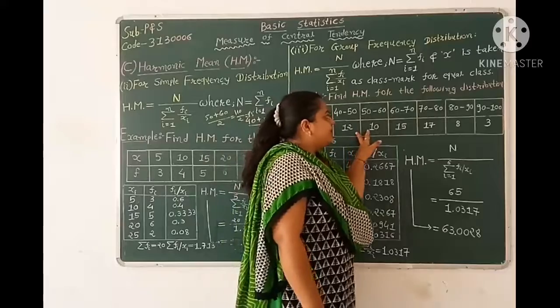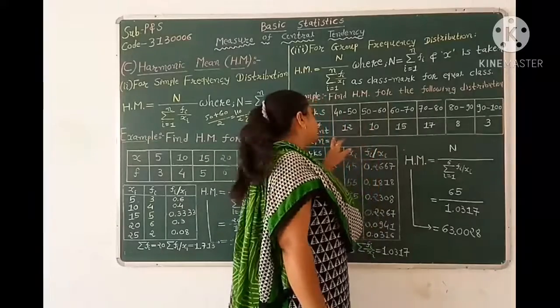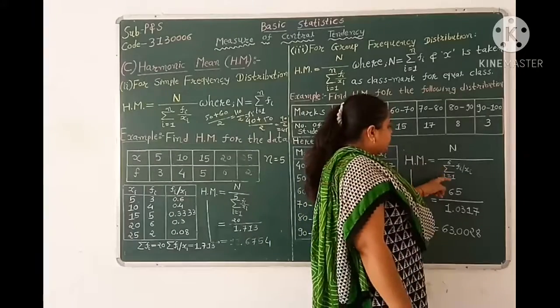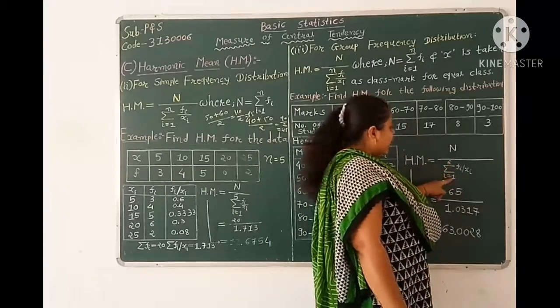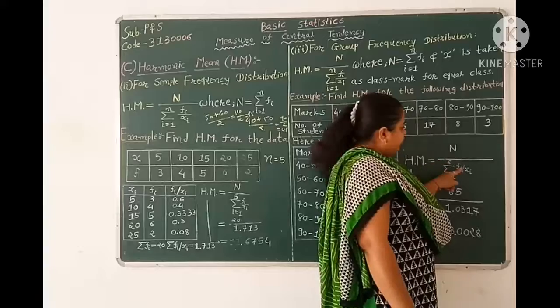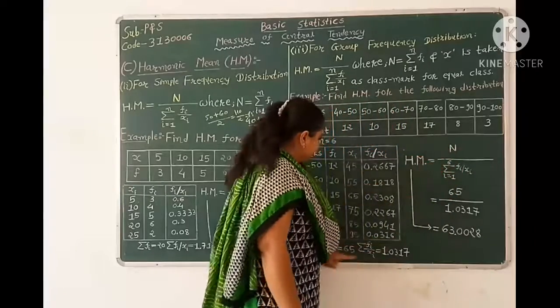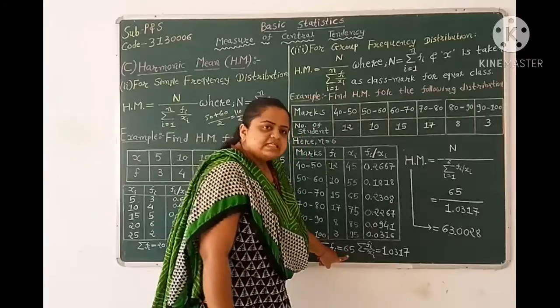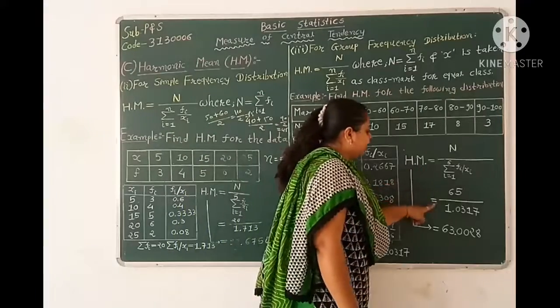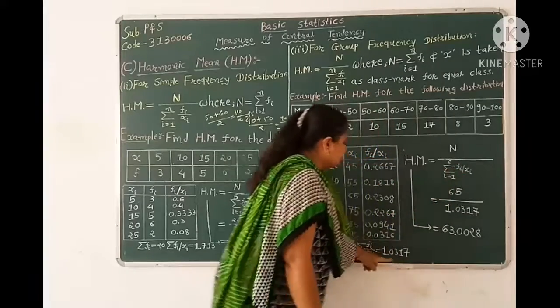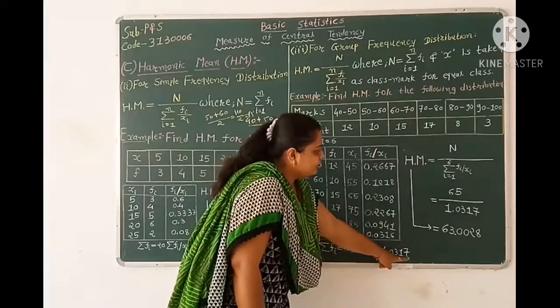Here total number of data equal to 6. So our small n equal to 6. So in our formula, summation i equal to 1 to n becomes i equal to 1 to 6 fi over xi. Now already we have capital N, which is summation fi equal to 65. So harmonic mean becomes 65 over summation fi by xi, which is 1.0317.